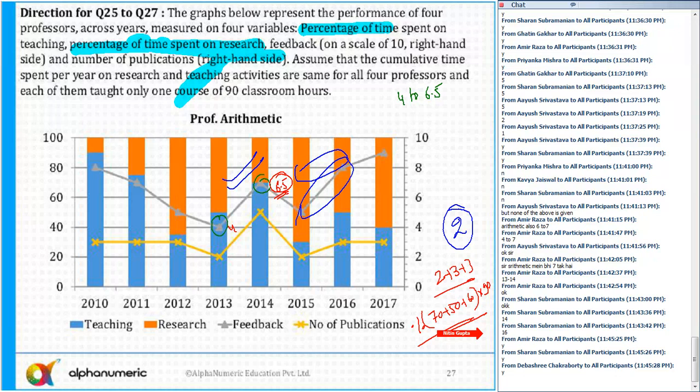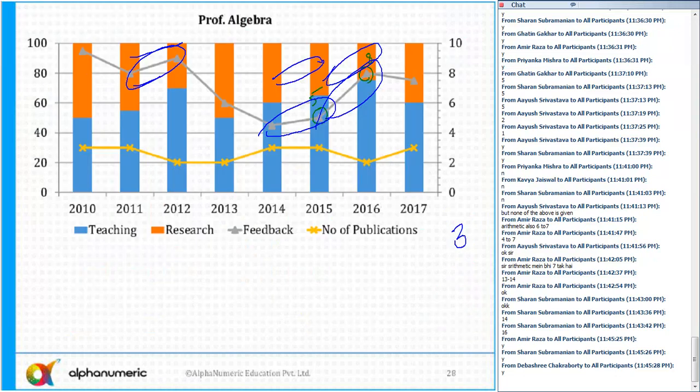So this is for arithmetic. Similarly, you can write down the data for algebra. These 3 values, that is 3 plus 2 plus 3, upon number of hours spent on research: this is 65, 35% plus, this is 75, 25% plus 40% of 90.